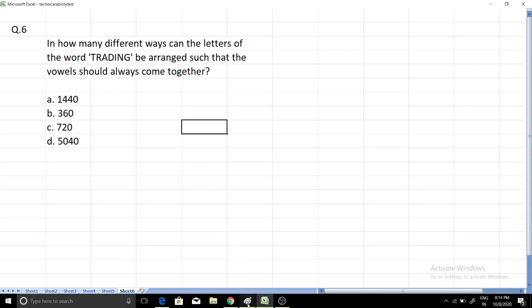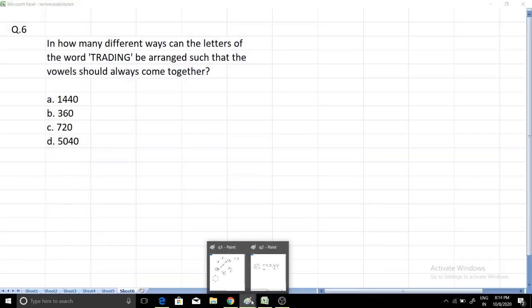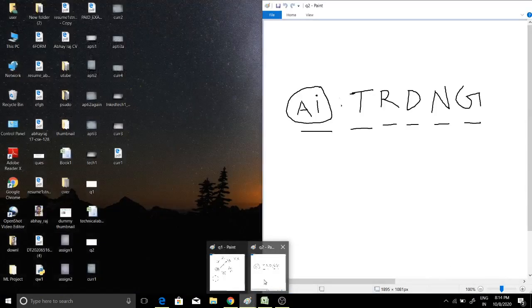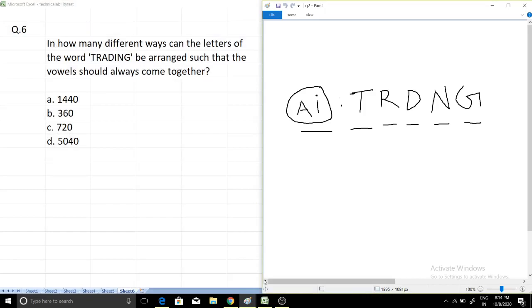So this type of question, normally every year it may come, it is very common. In this type of question, see, there is one word such that the vowels should always come together. You have to arrange trading, and you have to keep the vowels together.